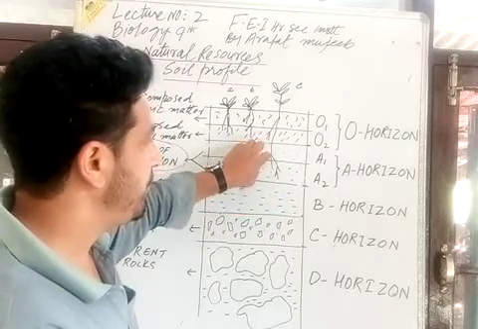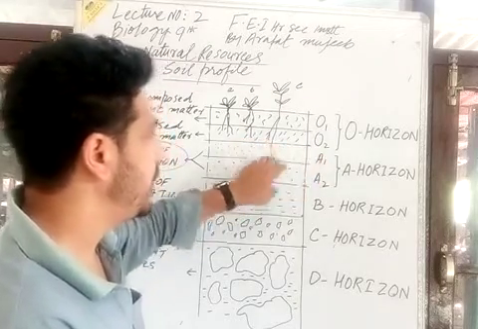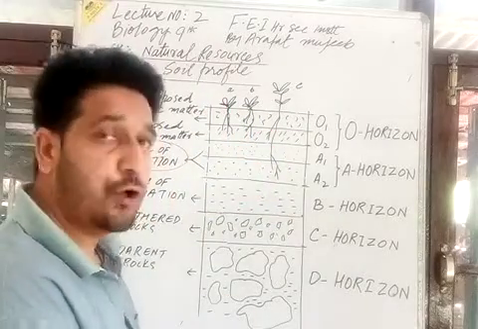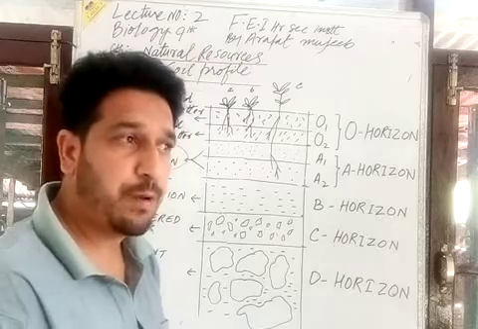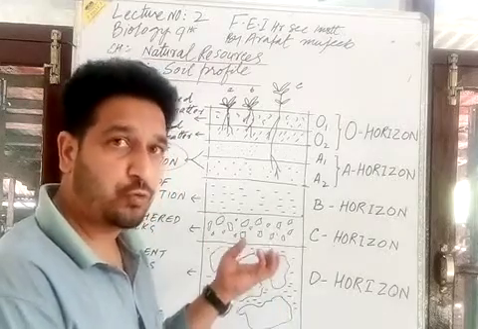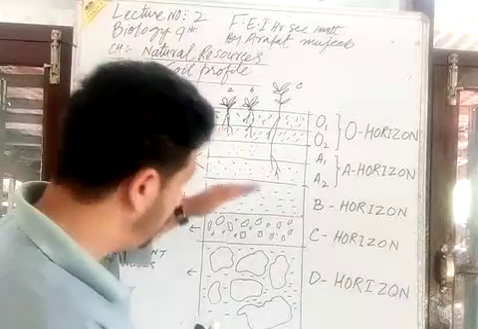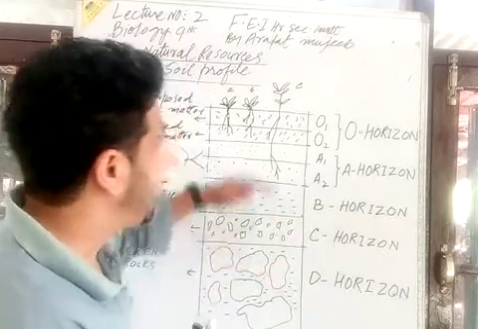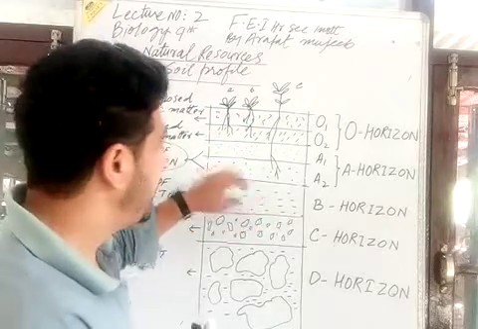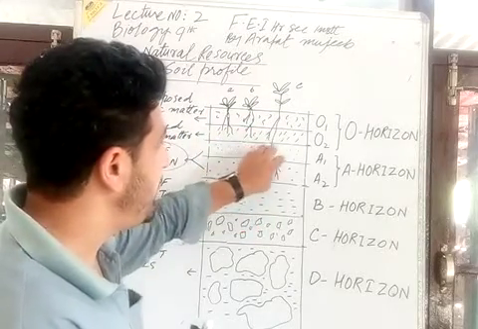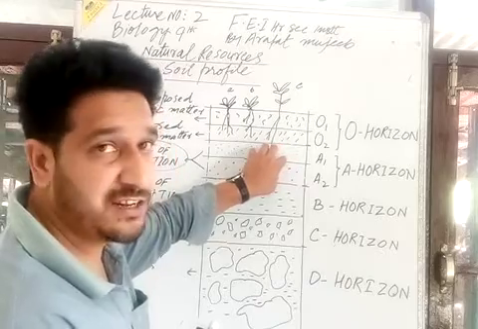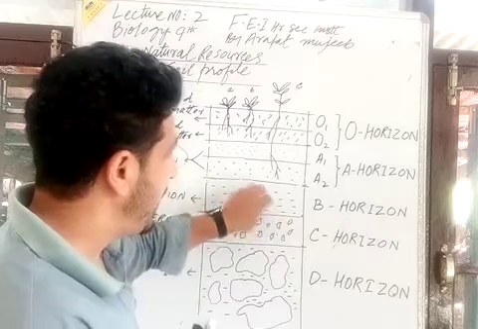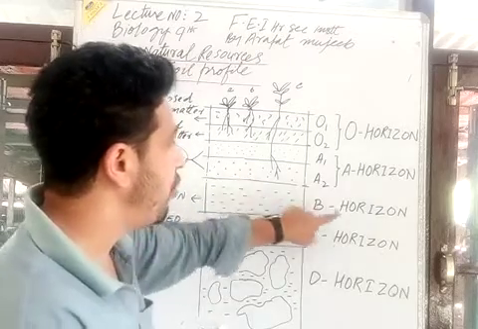They are removed from the A horizon, those minerals which could be available to the plant growth, and unfortunately minerals remain unavailable to the plant roots, because when there is a low water table and there is heavy rainfall, then the minerals which are available in A horizon, as we can see, reach down, they percolate deep and start to accumulate in B horizon.